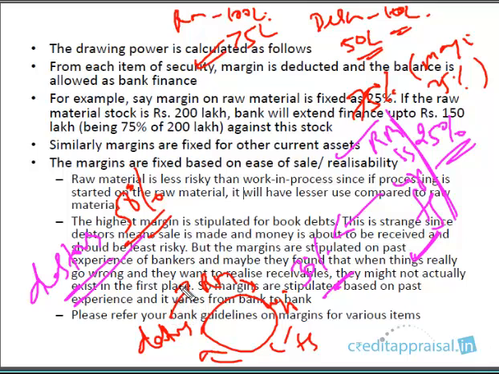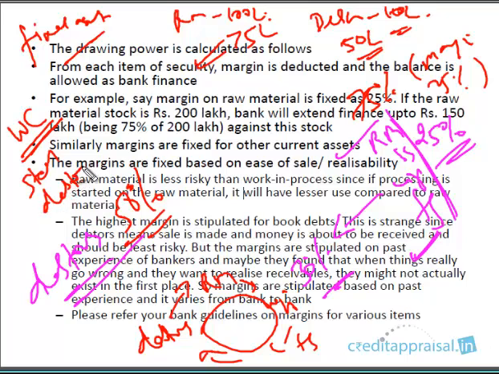The reason is again based on past experience. One of the books I have mentioned in the references at the very beginning, I think I mentioned a couple of reference books, R. Viswanathan's Industrial Finance, has a good discussion on this. If you want, you can refer to that book. In the history of Indian banking, recovery has primarily happened through the sale of fixed assets. Banks have recovered bad loans basically by selling fixed assets like land, building, machinery, those sorts of assets. Very rarely have banks realized dues by selling current assets, either stock or debtors. Very rarely has this happened.